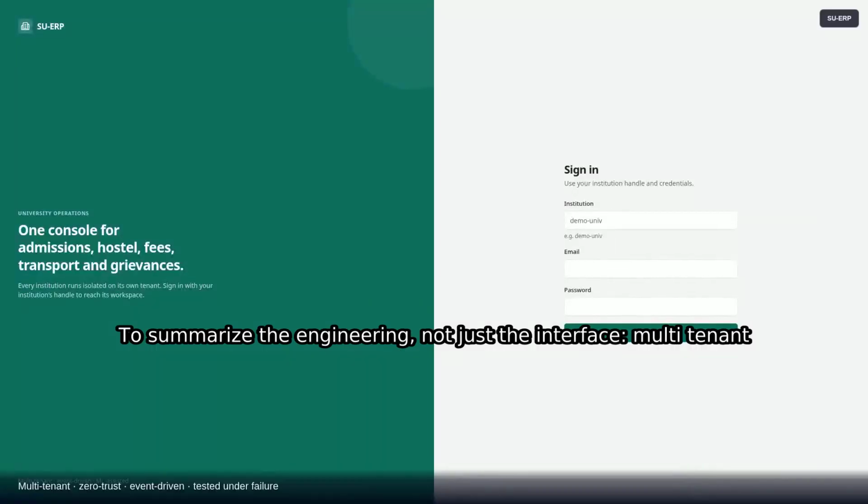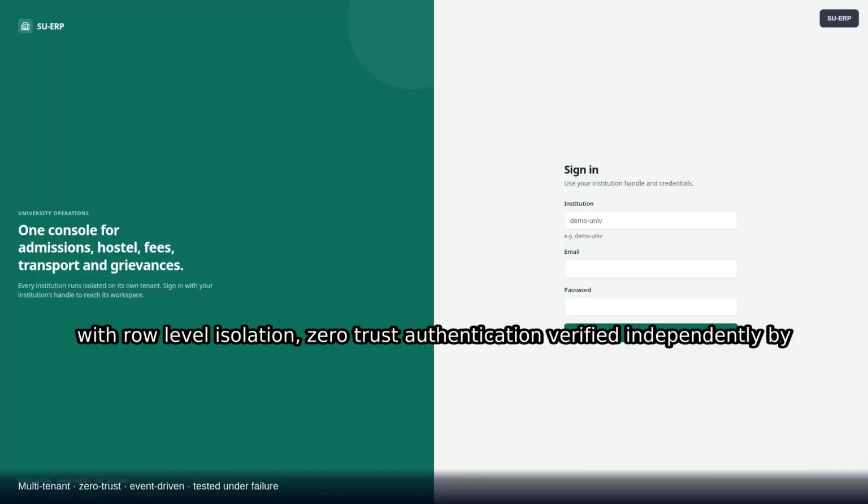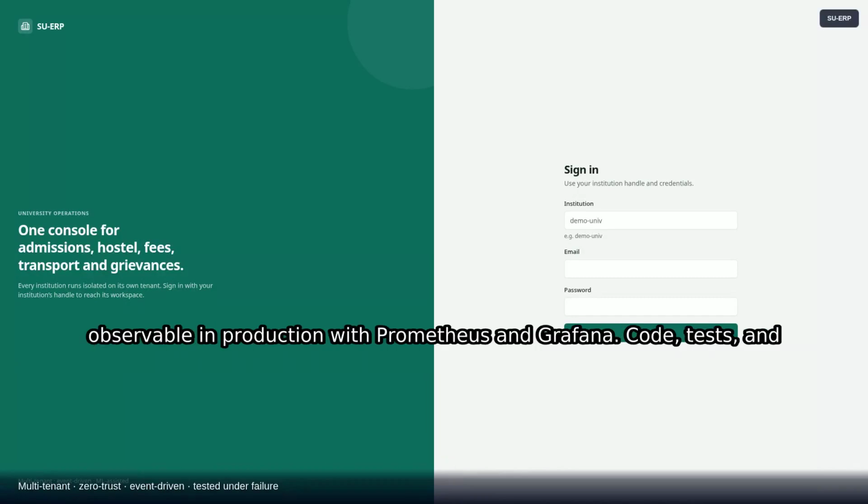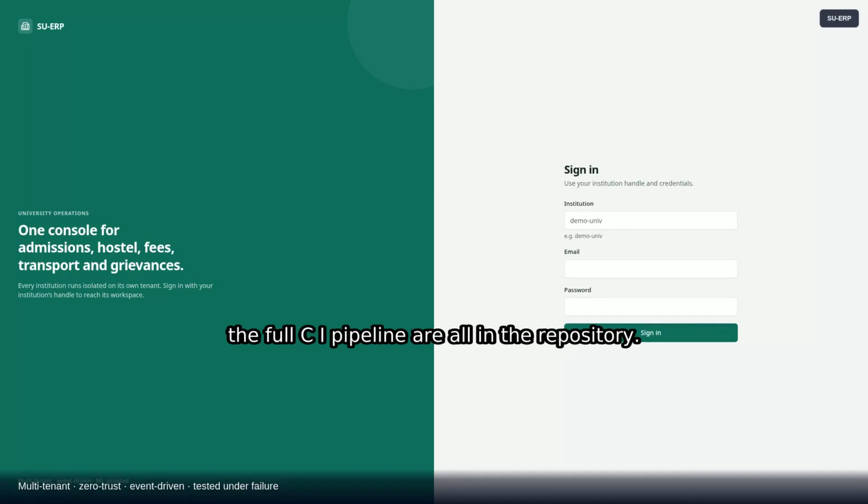To summarize the engineering, not just the interface: multi-tenant with row-level isolation, zero trust authentication verified independently by every service, sagas built on a transactional outbox and an idempotent inbox so no event is ever lost or double processed, tested under real concurrency, not just unit tests, and observable in production with Prometheus and Grafana. Code, tests, and the full CI pipeline are all in the repository.